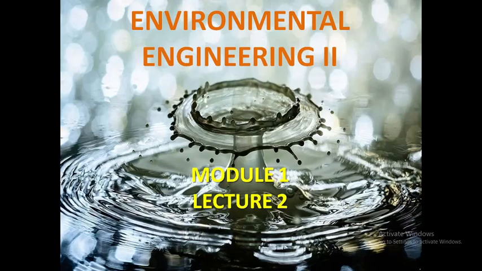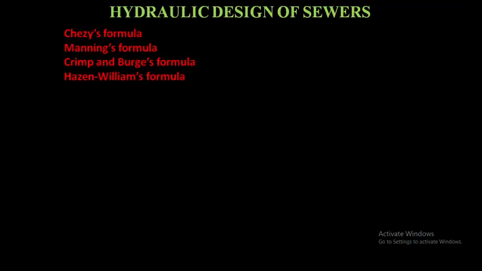Environmental Engineering 2, Module 1, Lecture 2, Hydraulic Design of Sewers. For the design of a sewer, these empirical formulae are used for determining the velocity of flow in sewer: Chezy's formula, Manning's formula, Crimp and Bruges' formula, Hazen-Williams formula.